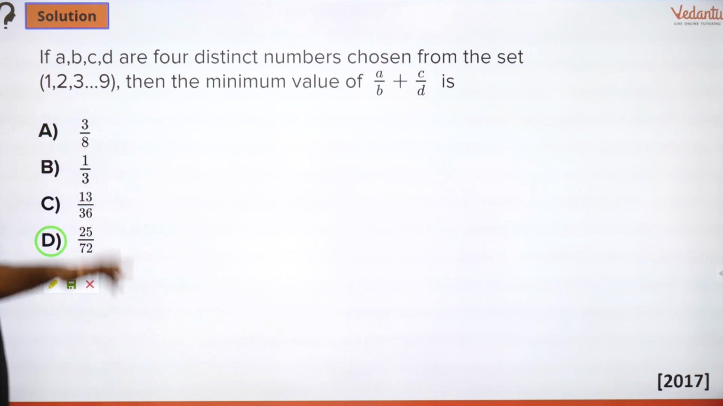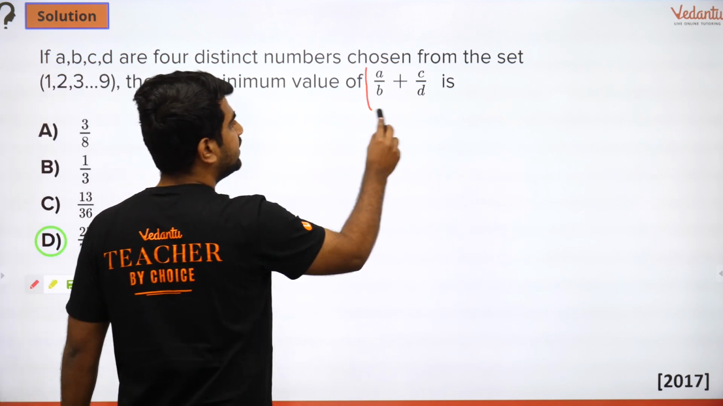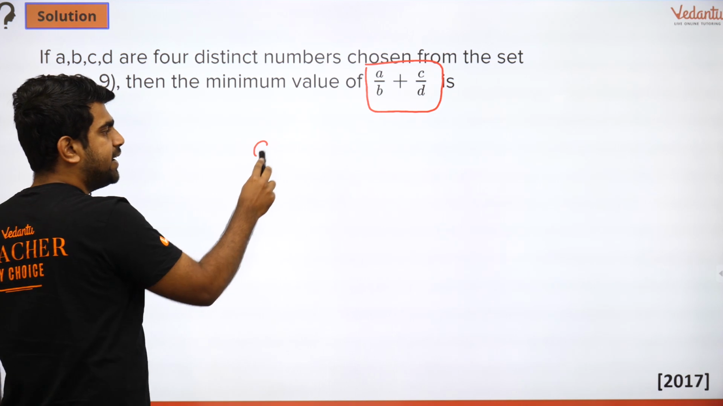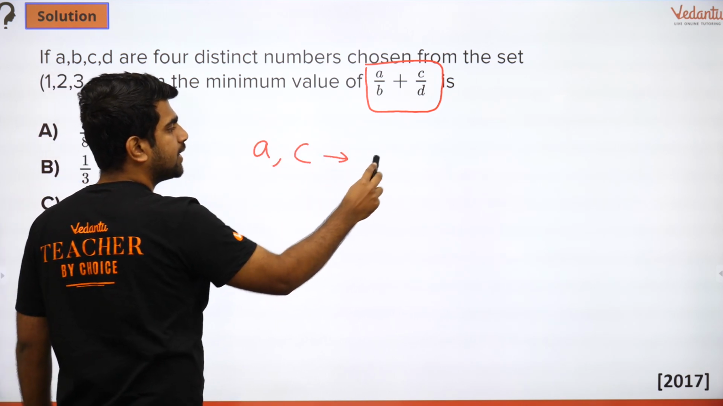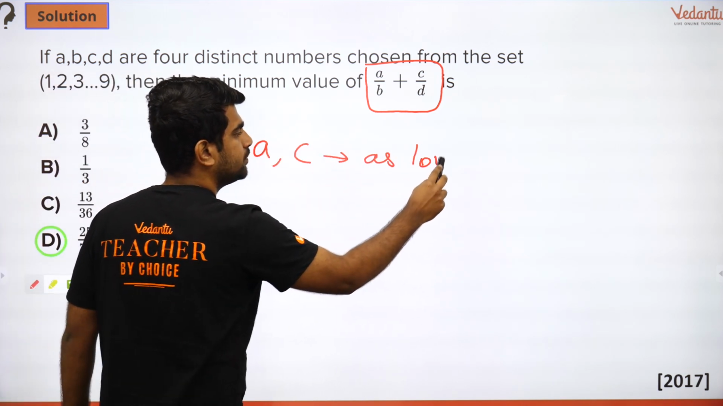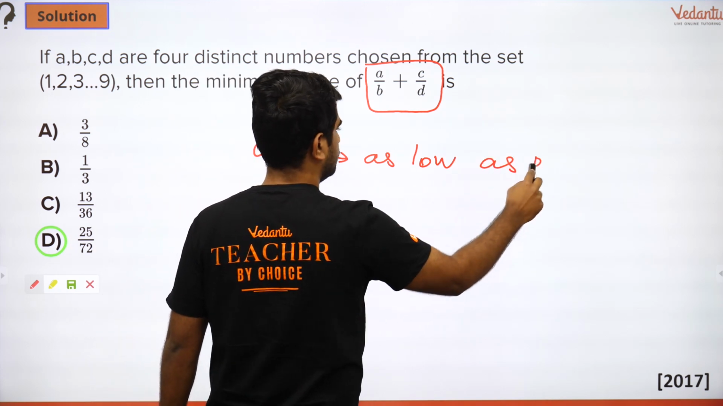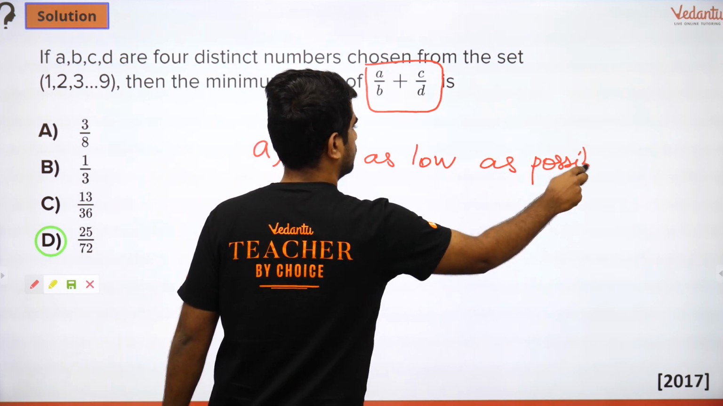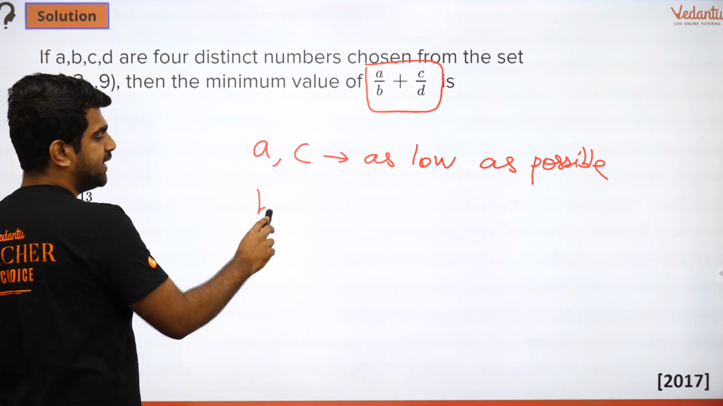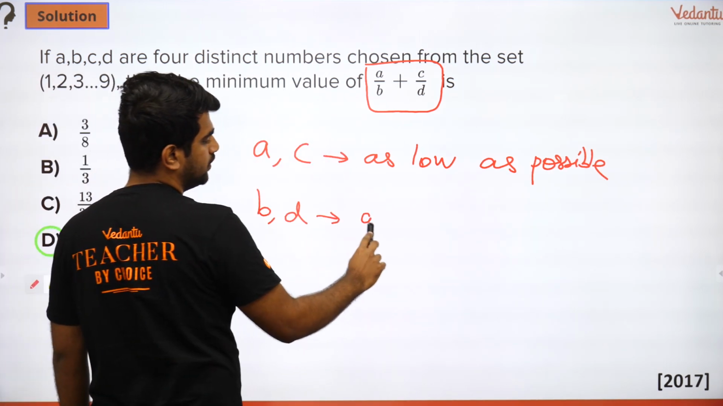First thing is, when I want to minimize something like this, what do I do? I make sure my A and C are as low as possible and my B and D are as high as possible.